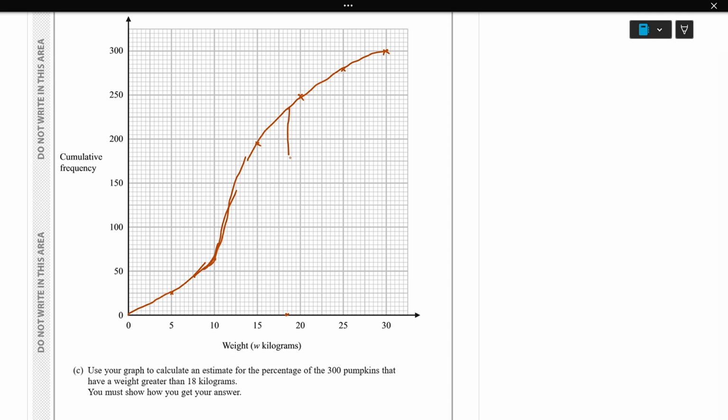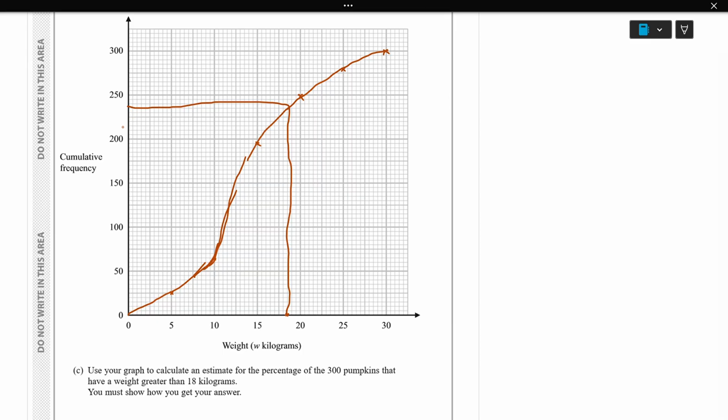It comes like this, and you should draw here as well. So we get our value from 225.